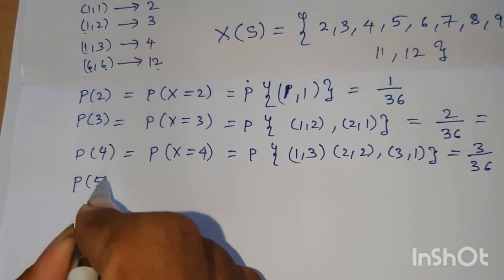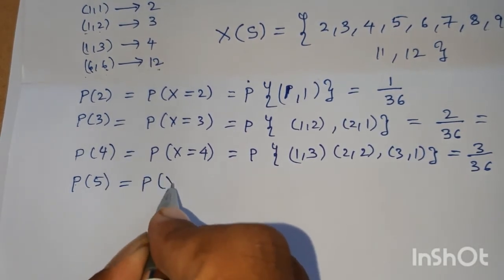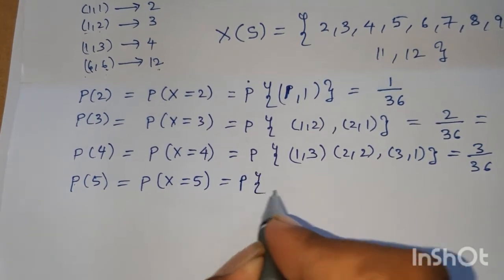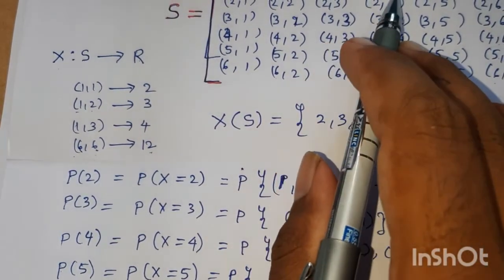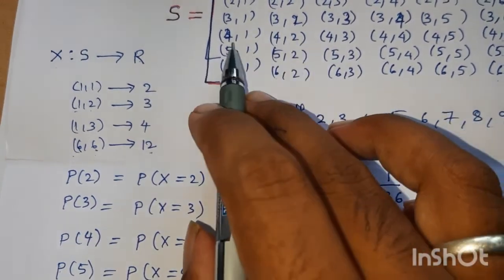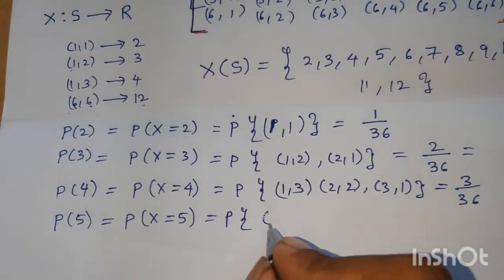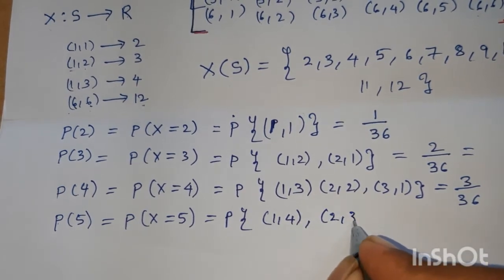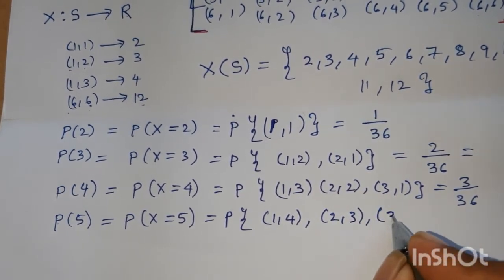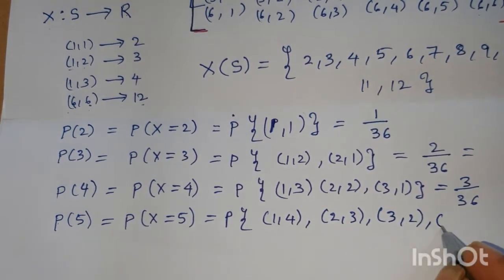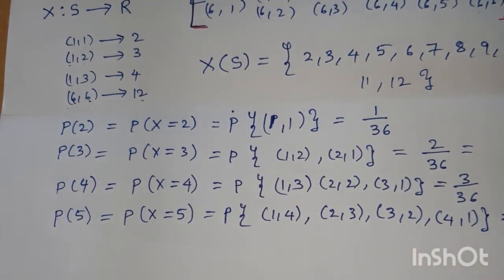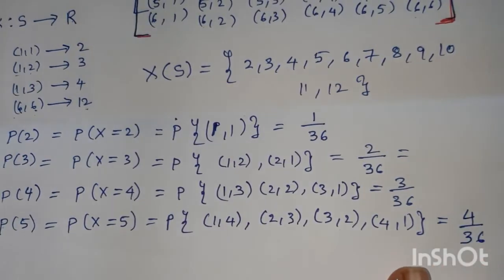P of 5, that is the probability when x is equal to 5. Favorable cases are (1,4), (2,3), (3,2), (4,1). How many favorable cases are there? 1, 2, 3, 4. So 4 by 36.